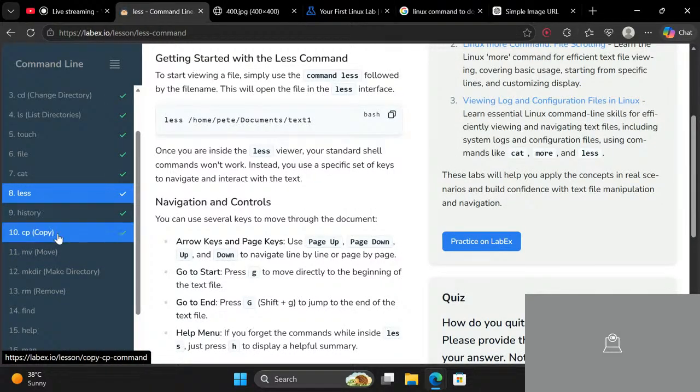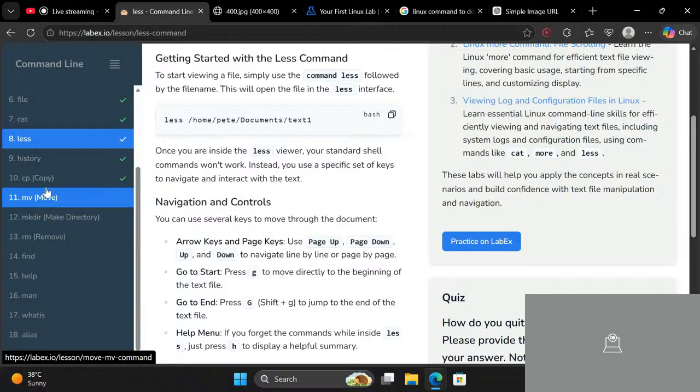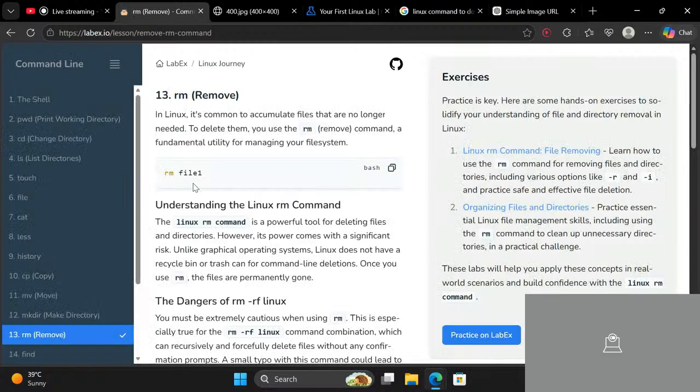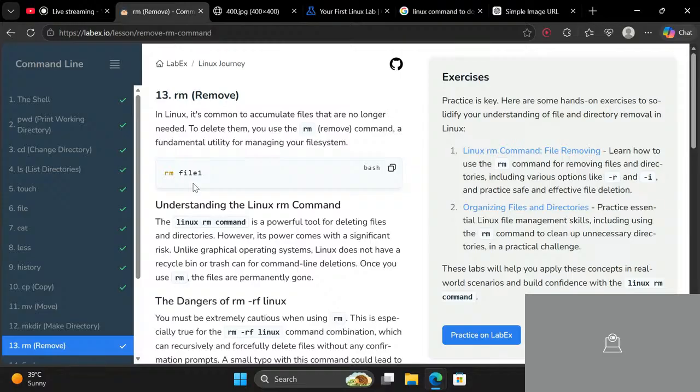Okay, history command. We didn't use the copy command, right? We used the move command, but the copy command also works similar to the mv command. You just need to type cp and then write your file name and the new location for that file, and that will copy the file from the old location to the new one. And we have mkdir to make a directory. We just did that. We have the rm command. The rm command is used to remove files, and there is also rmdir, which is used to delete empty directories.